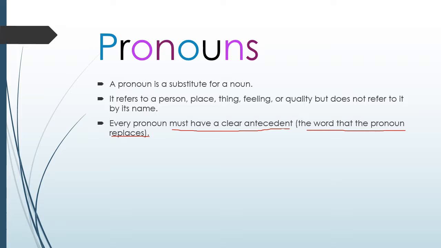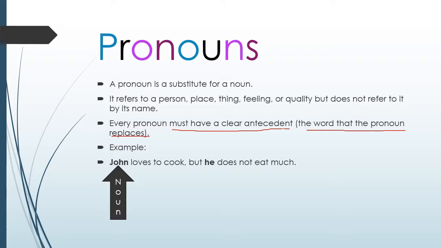Every pronoun must have a clear antecedent, or the word that it replaces. Here's your example. John loves to cook, but he does not eat much. Remember how I told you that we use pronouns in order for the sentence not to be redundant. It doesn't sound right to say John loves to eat, but John does not eat much. So we will use he in the place of John.